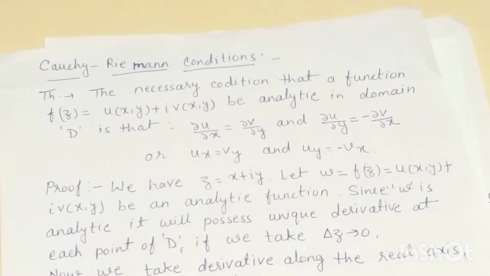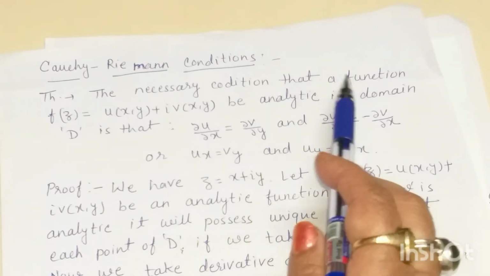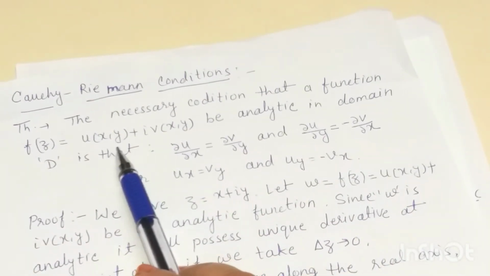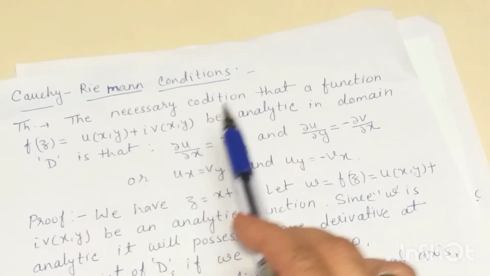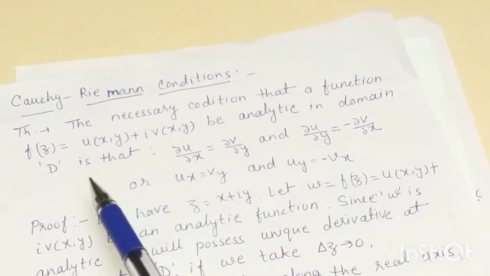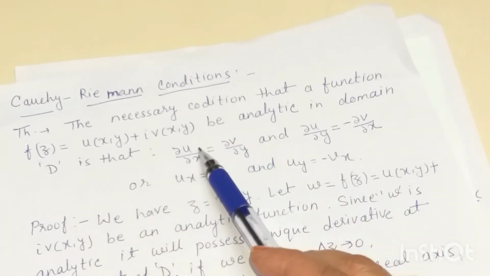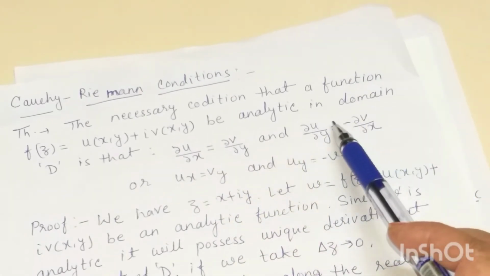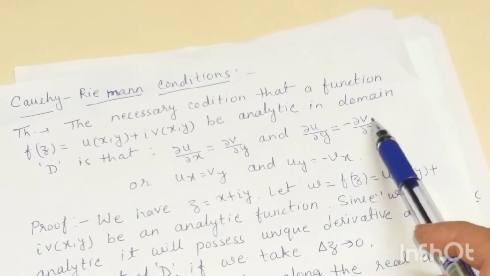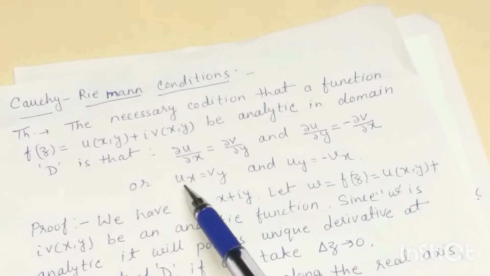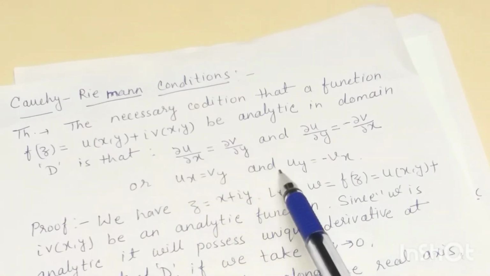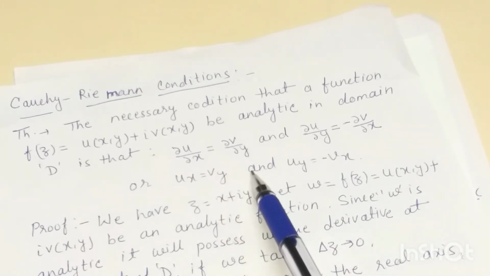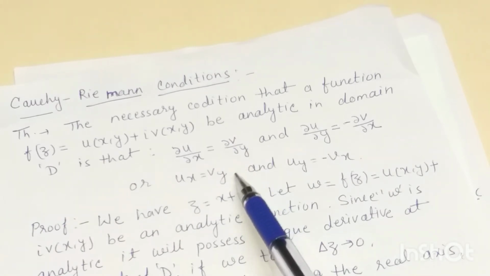Now see, the necessary condition that a function f(z) is equal to u of x comma y plus iota v of x comma y be analytic in the given domain D is that del u by del x is equal to del v by del y and del u by del y is equal to minus del v by del x, or in short we can write ux is equal to vy and uy is equal to minus vx, which shows the partial derivatives of u and v with respect to x and y.